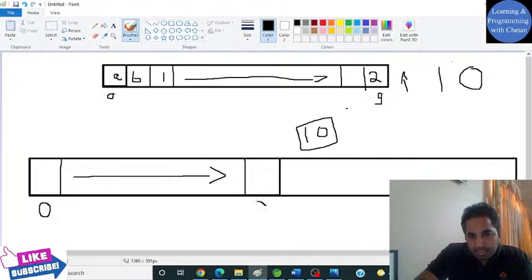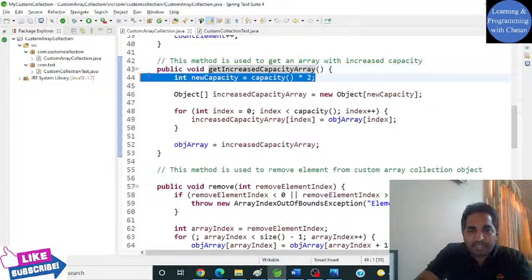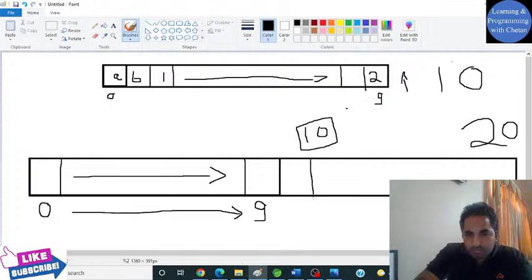Our initial collection object was from 0 to 9 index, or its initial capacity was 10. Then we have written in this particular statement that we are increasing its capacity by multiplying it by 2, and then we are creating the new array. So here you can see that we have created a new array and increased its capacity. Now its capacity is 20. So this is my 10th index, and it will go till index 19. Hope it's clear to you all, guys.